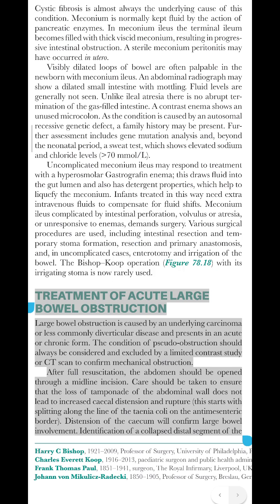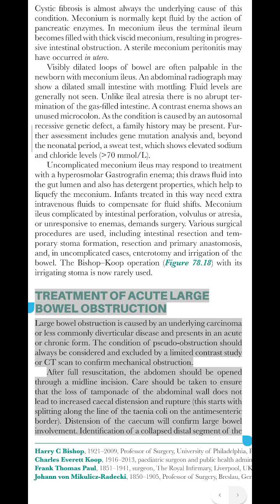Treatment of acute large bowel obstruction. Large bowel obstruction is caused by an underlying carcinoma, or less commonly diverticular disease, and presents in an acute or chronic form. The condition of pseudo-obstruction should always be considered and excluded by a limited contrast study or CT scan to confirm mechanical obstruction. After full resuscitation, the abdomen should be opened through a midline incision. Care should be taken to ensure that the loss of tamponade of the abdominal wall does not lead to increased caecal distension and rupture. This starts with splitting along the line of the taenia coli on the antimesenteric border. Distension of the caecum will confirm large bowel involvement.